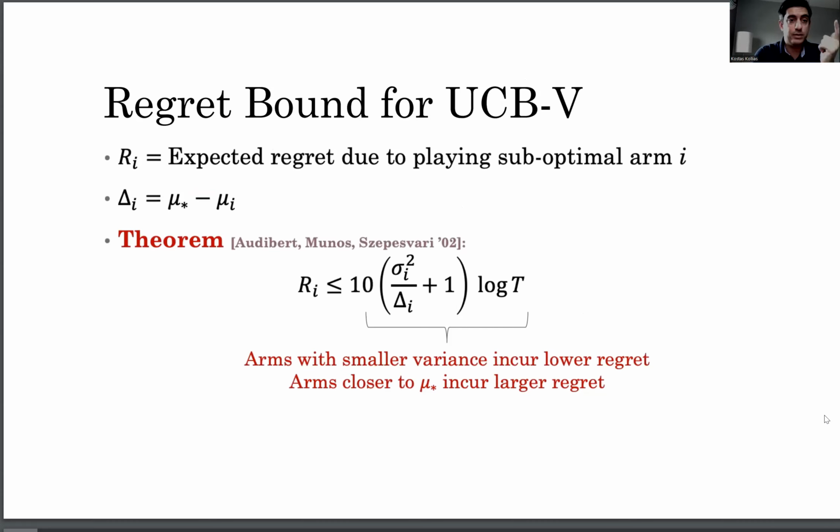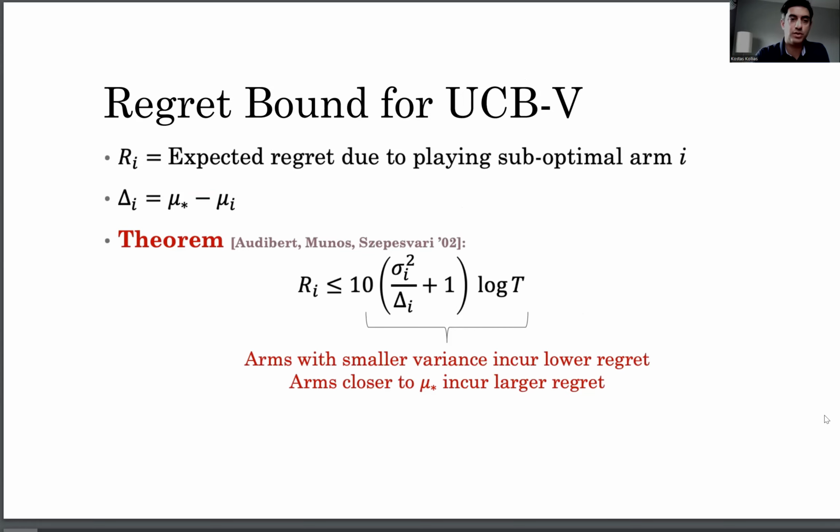Now, to analyze the regret of UCBV, we need to define capital R_i, which is the expected regret we will get over the run of the algorithm by playing arm i, and capital Delta_i, which is the difference between the mean of the optimal arm and the mean of this arm, mu star minus mu_i.